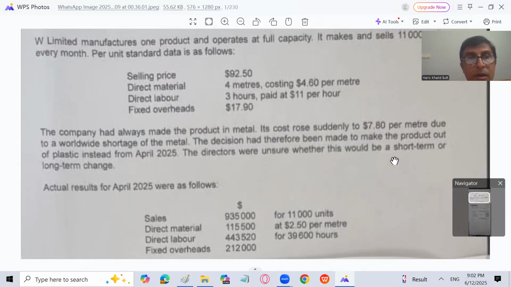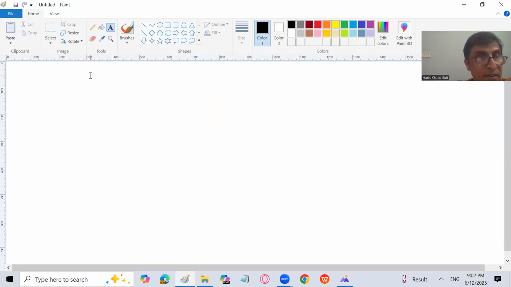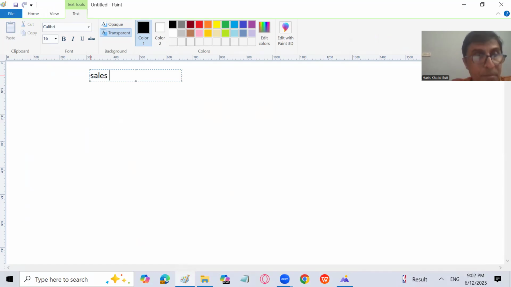Okay, now, right? So we are having W Limited, which manufactures one product and operates at full capacity. It makes and sells 11,000 units every month. Per unit data, standard and actual, is given, and we have to go for a reconciliation. So let's find the first variance, which is sales price variance.